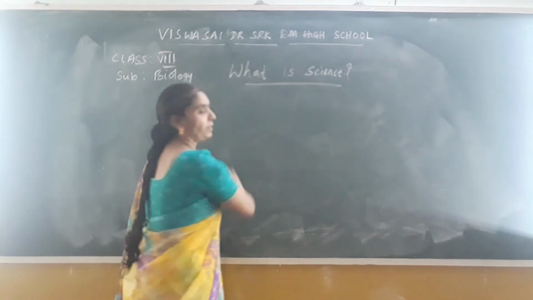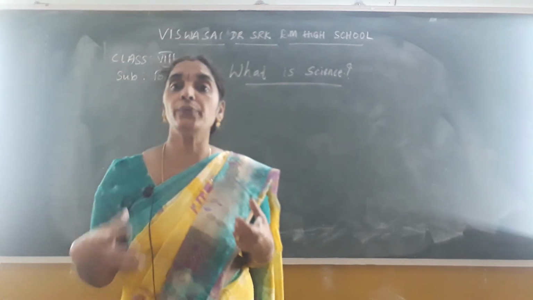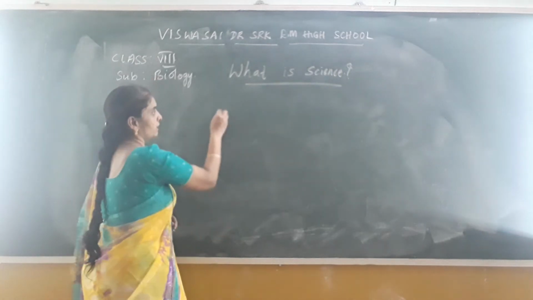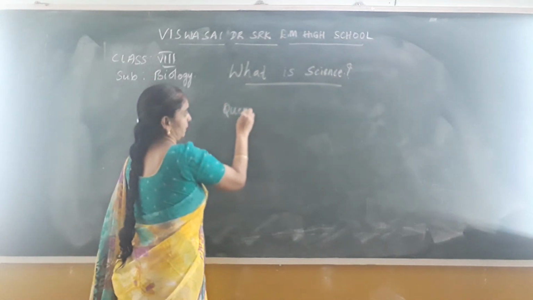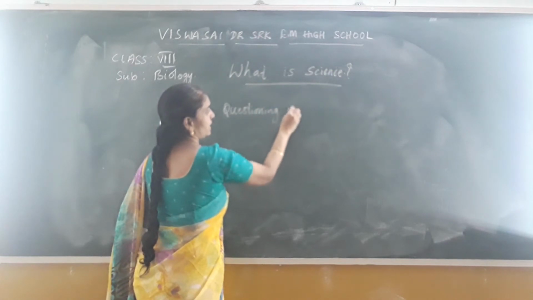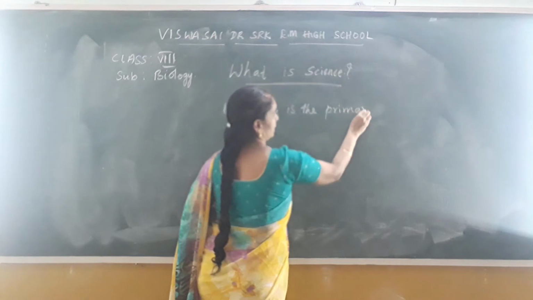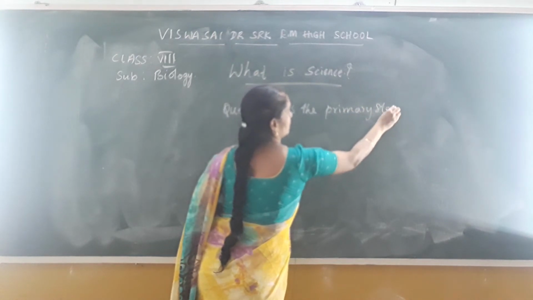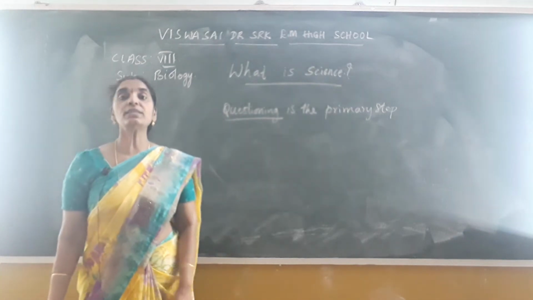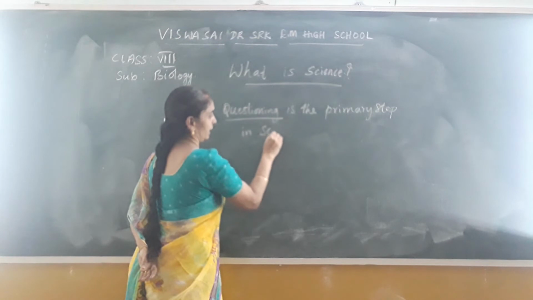When you ask what, where, why, how, when, these are all ways to find the truths of nature. Questioning is the primary step, or you can also say the fundamental step, in scientific thinking.